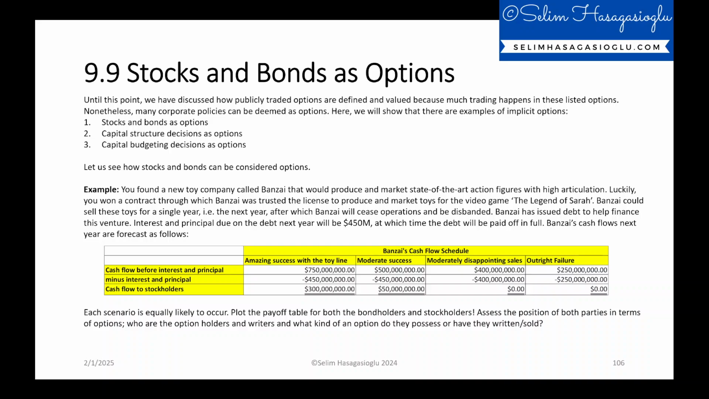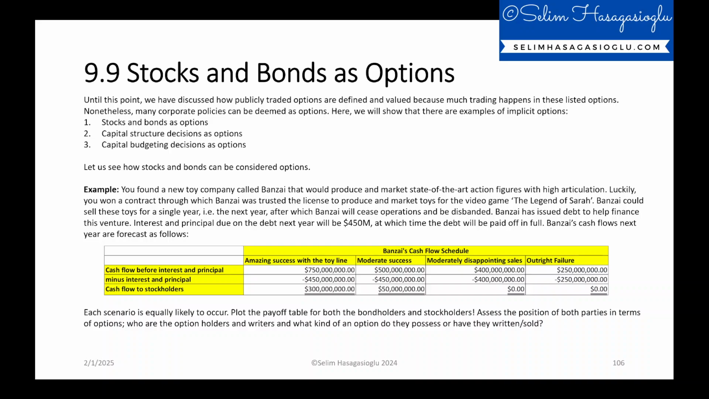Let us see how stocks and bonds can be considered options. The example will follow. You found a new toy company called Banzai that would produce and market state-of-the-art action figures with high articulation. Luckily, you won a contract through which Banzai was trusted the license to produce and market toys for the video game The Legend of Sarah. Banzai could sell these toys for a single year, that is the next year, after which Banzai will cease operations and be disbanded. Banzai has issued debt to help finance this venture.